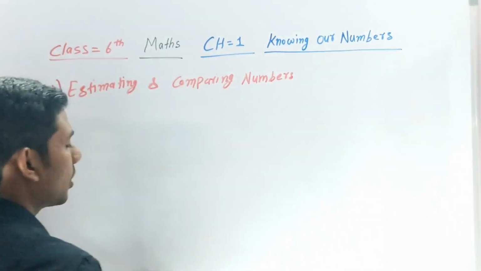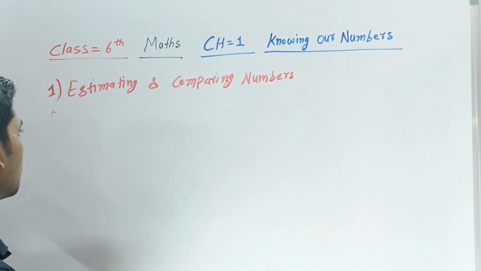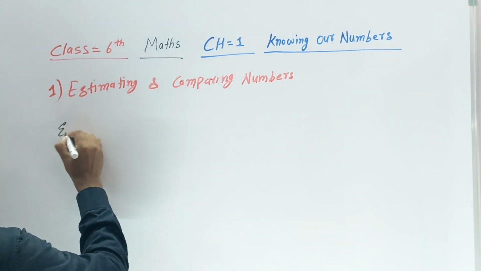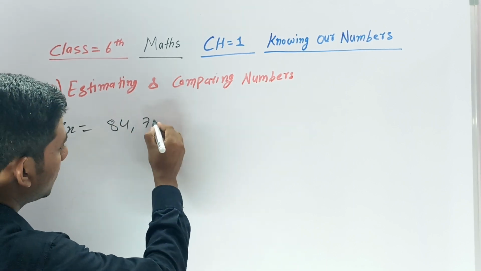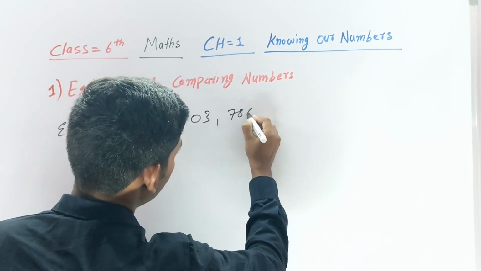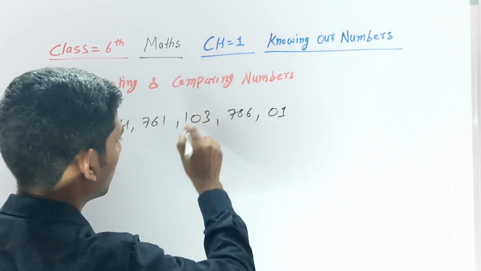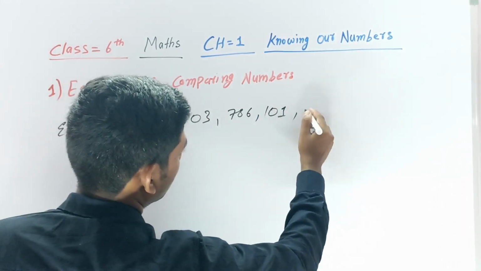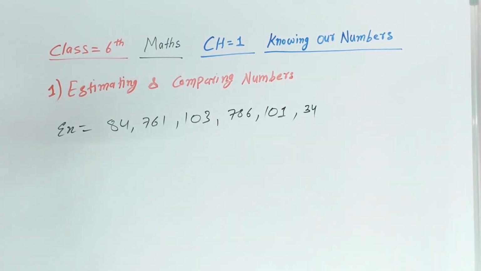Suppose I take an example: 84, 761, 786, 01, and suppose this one. I'm asking you which number is greater in that.